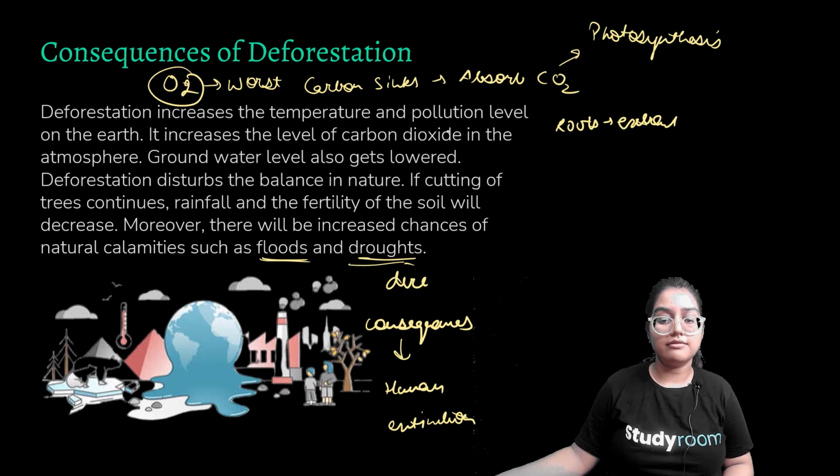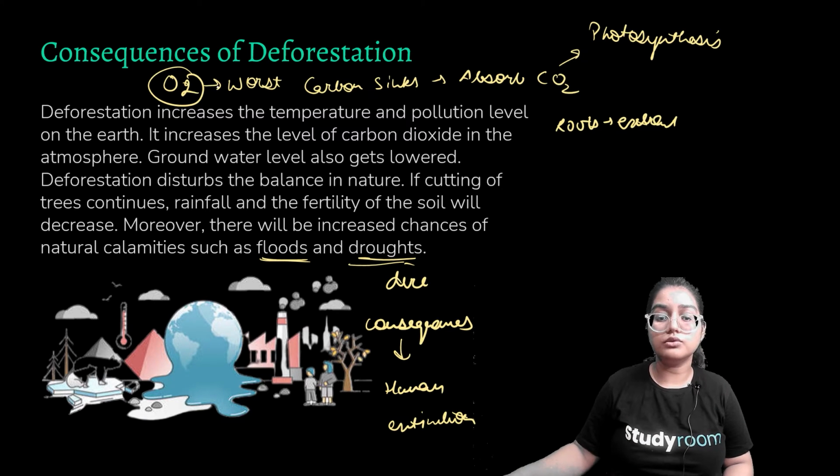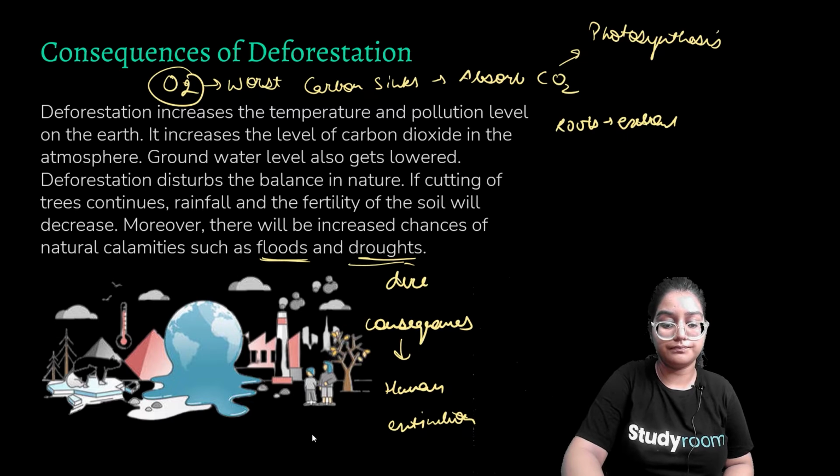It increases the level of CO2 in the atmosphere. Groundwater is also depleted. Deforestation disturbs the balance in nature. If cutting of trees occurs, rainfall and fertility of soil will decrease. Moreover, there will be increased chances of natural calamities, for example, floods and droughts. So these are some dire consequences which are happening due to deforestation.